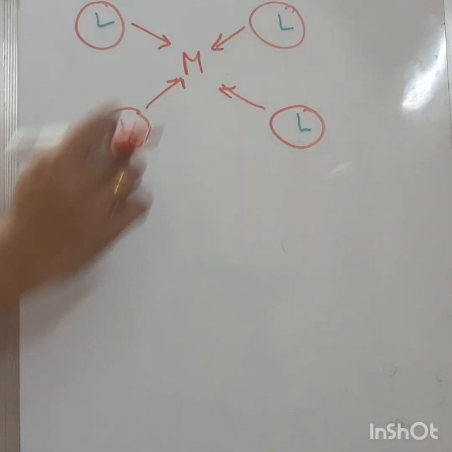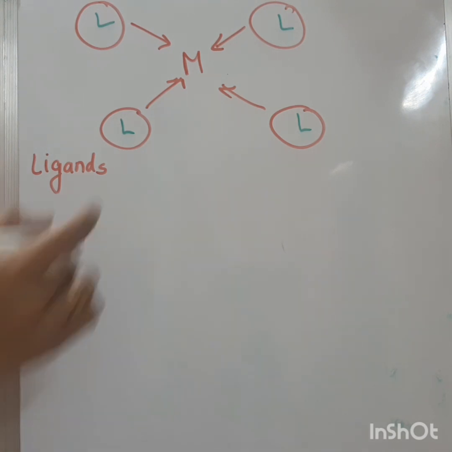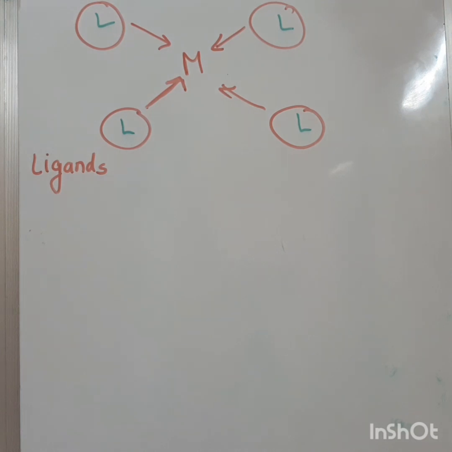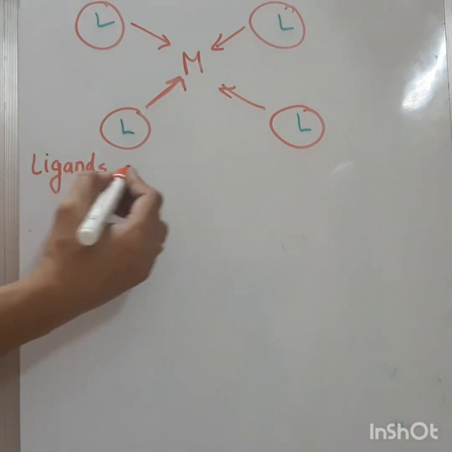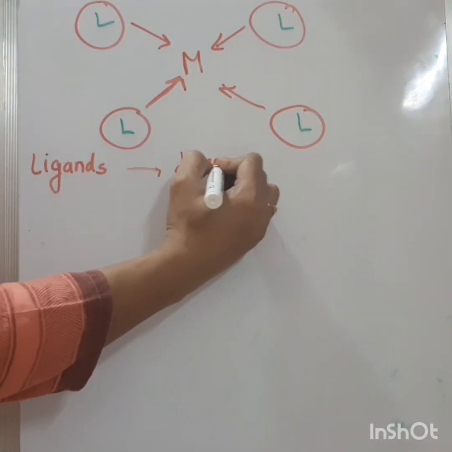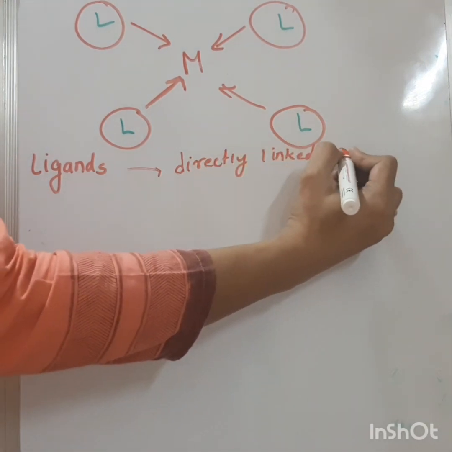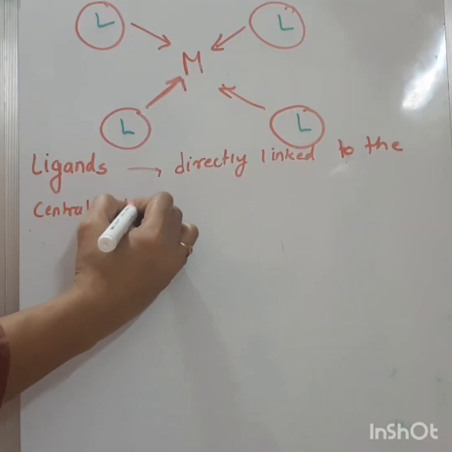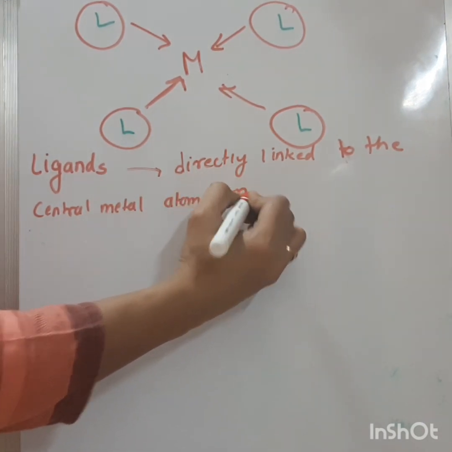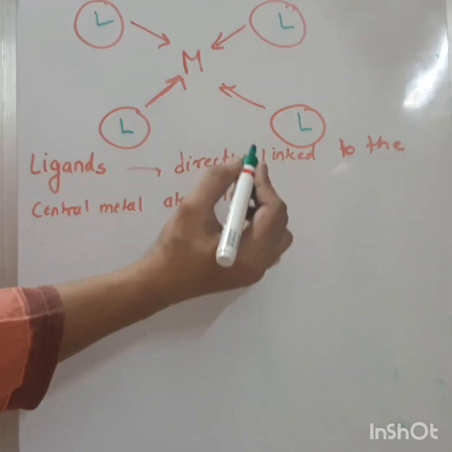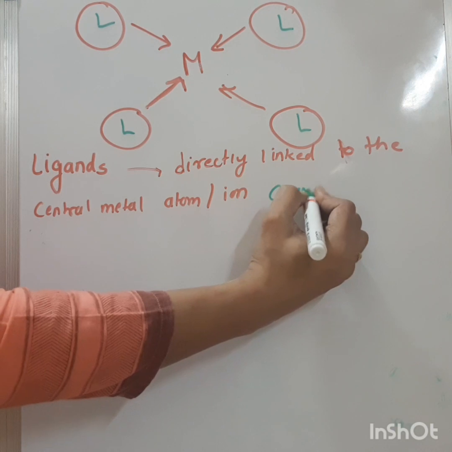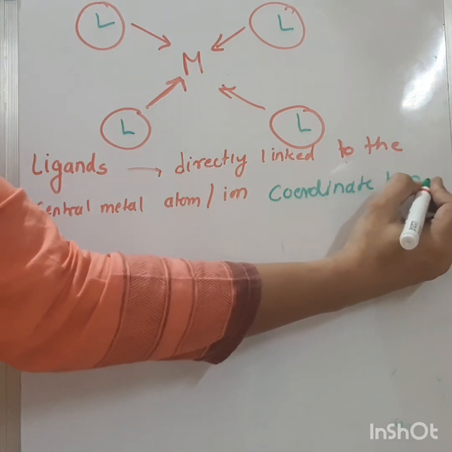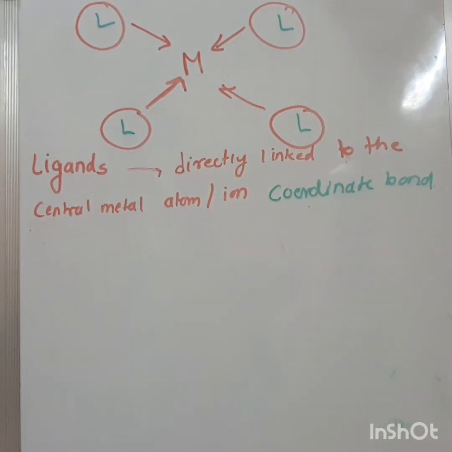Ligands are linked directly to the central metal atom or ion through a coordinate bond, which is also called a dative bond.